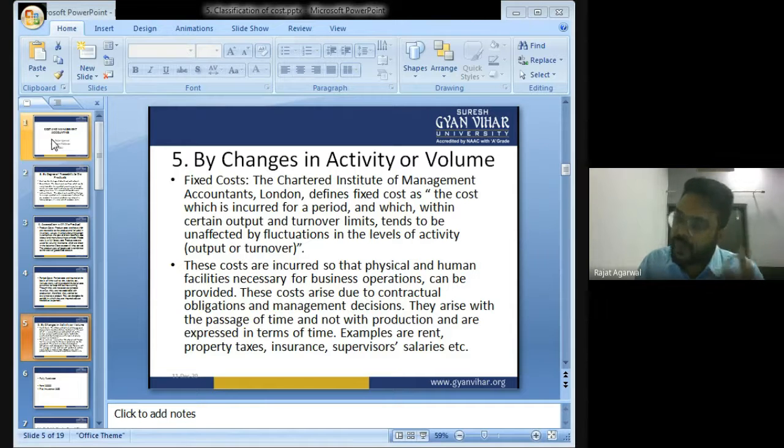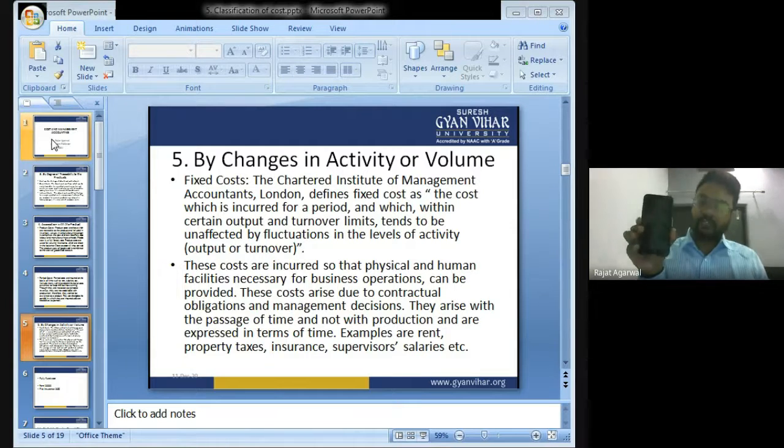What is fixed cost? I will give you one example. My company is manufacturing mobile phones. To manufacture this mobile phone, I have taken a factory on rent.